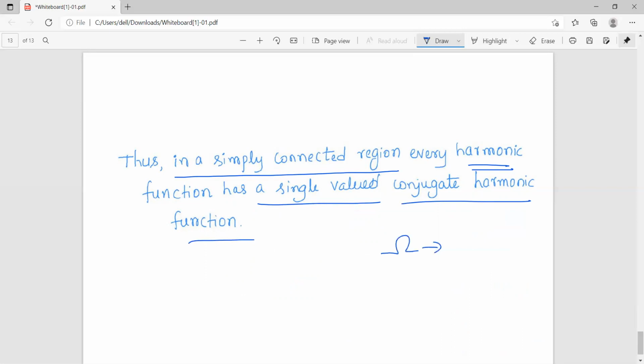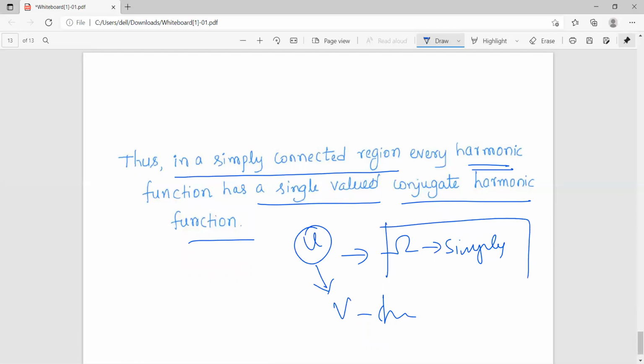In general, a harmonic function need not have a conjugate harmonic function, but in a simply connected region, any harmonic function will have a conjugate harmonic function. So this is about the existence of a conjugate harmonic function.